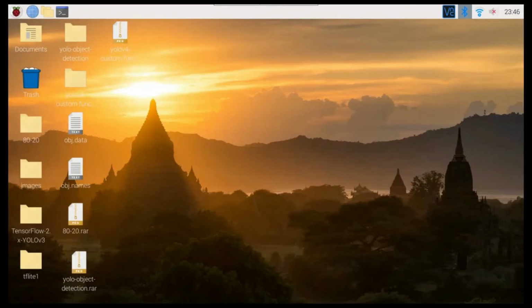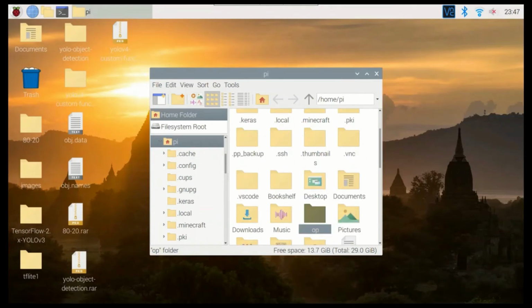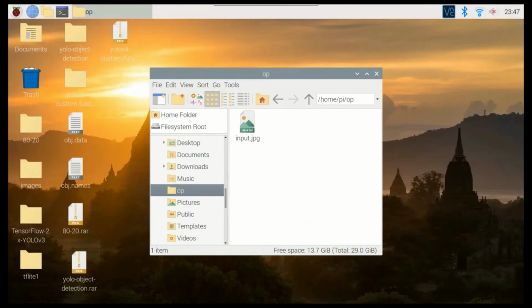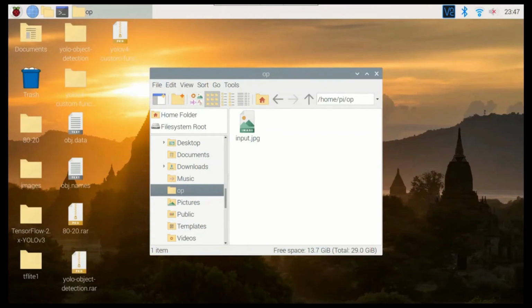Okay, so getting into the implementation part on the server side, I am currently inside the Raspberry Pi, and the input image which has been captured by the Raspberry Pi is stored inside this folder called OB, and here's the input image. And currently you can see that this folder is empty and does not contain anything except the input image.